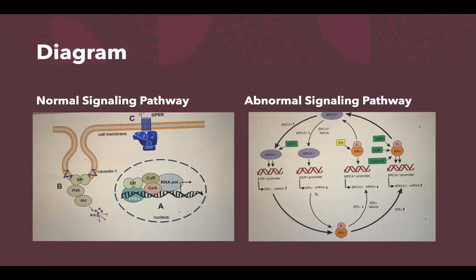So for my normal signaling, as you can see, there aren't any ER alphas or ER betas in the nucleus, and I couldn't really find a normal signaling diagram for breast cancer, so I just chose a diagram where estrogen is not the cause for breast cancer. So this is an ER negative diagram. And as you can see in the abnormal signaling pathway, ER alpha is at the bottom and it is leading to the breast cancer gene. And the breast cancer gene is also going towards ER alpha. So it's like a whole cycle where ER alpha starts the cycle and the BRCA ends it, and then it goes back to the ER alpha.